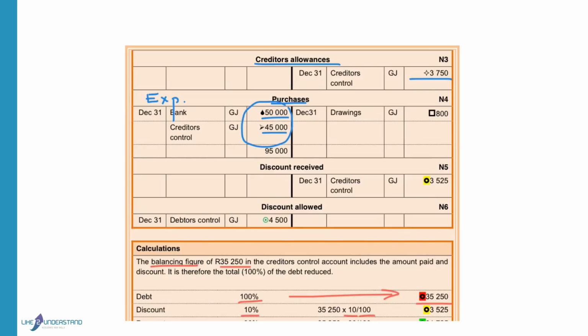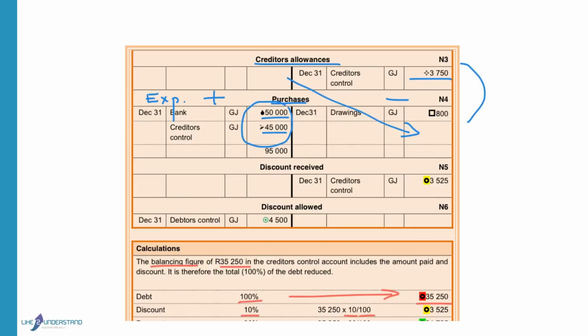If some of these goods are used for another purpose, for instance, for stationery in the business, for promotion purposes, or the owner takes it for his own use, you have to reduce this purchases to show that the expense for purchases decreased. Creditors' allowances will decrease the purchases amount at the end of the financial year because we will transfer the creditors' allowances to the credit side of purchases at the end of the year. So the creditors' allowances is actually the negative part of the purchases account.